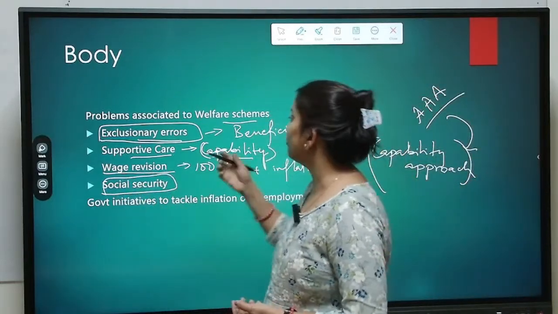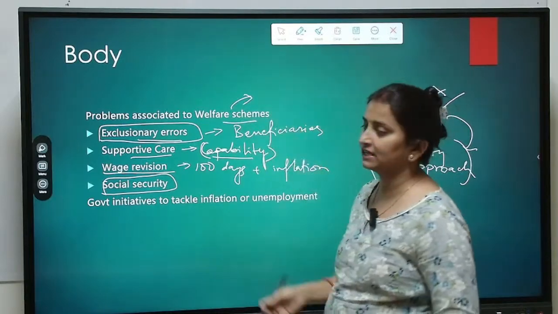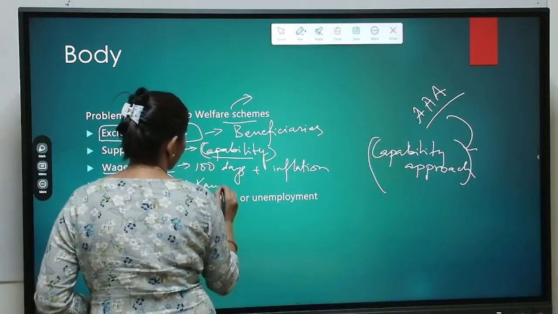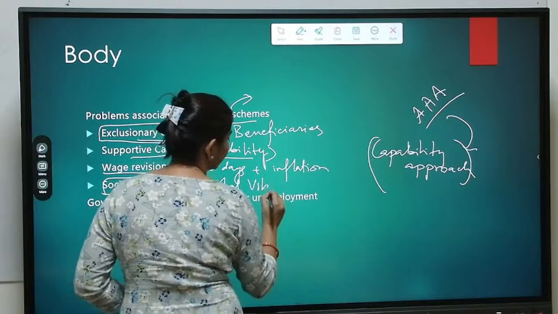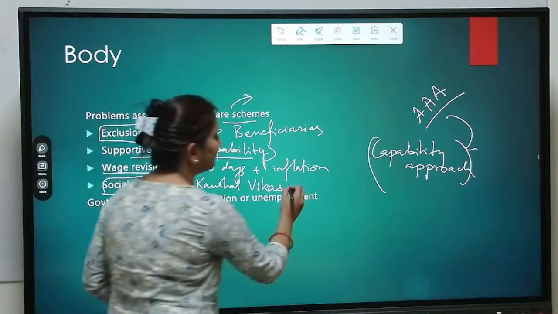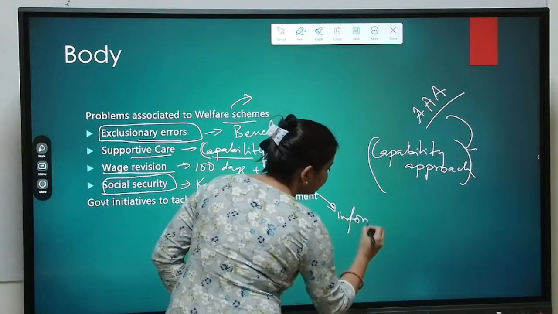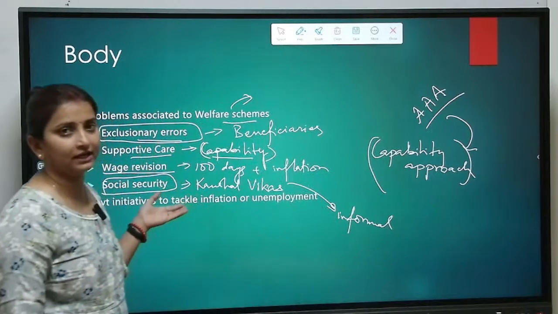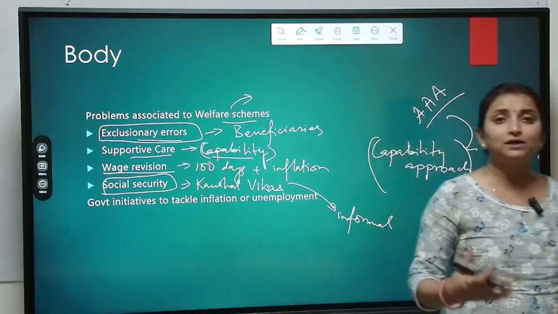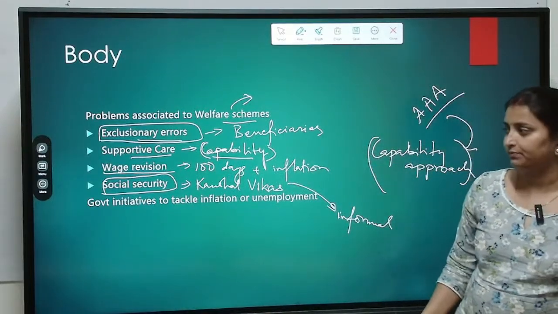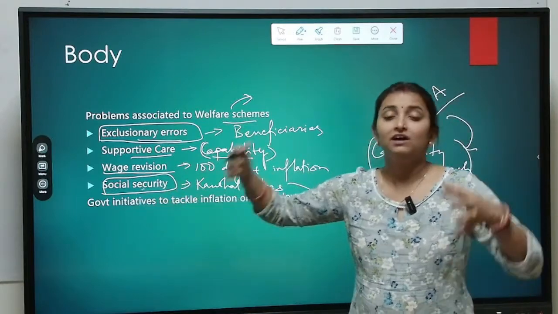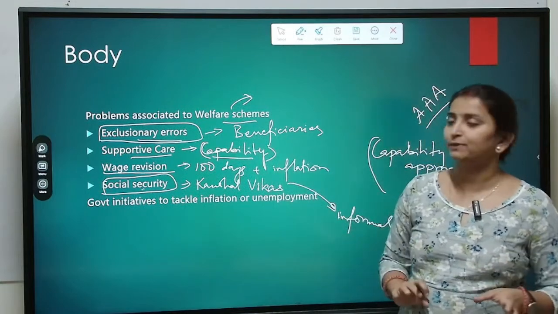And social security. So whatever informal employment we are providing them under the welfare schemes, let's say we are providing them skill under the Pradhan Mantri Kaushal Vikas Yojana, skill development. Okay, but the skill that we are providing them is ultimately giving them employment in the informal sector. Now, the informal sector does not worry about social security. It does not worry about health insurance. Because of which they are not able to reduce their out-of-pocket expenditure. So because these welfare schemes are not able to provide them with social security, we are not able to deal with the out-of-pocket expenditure of these people.